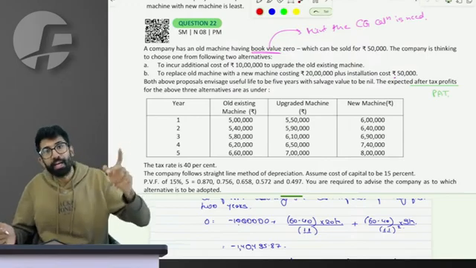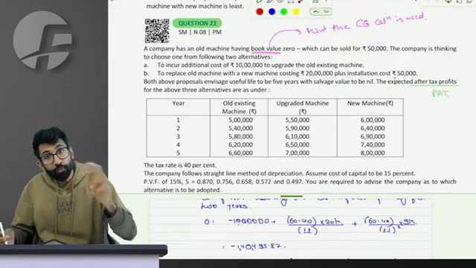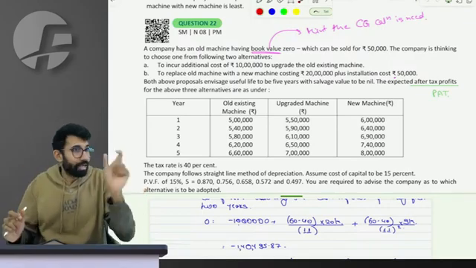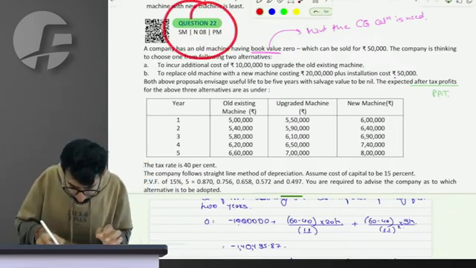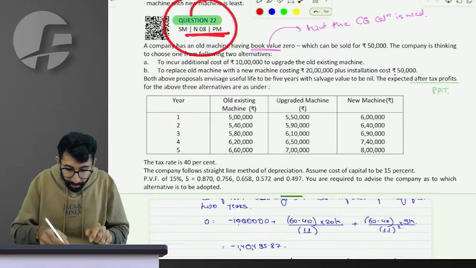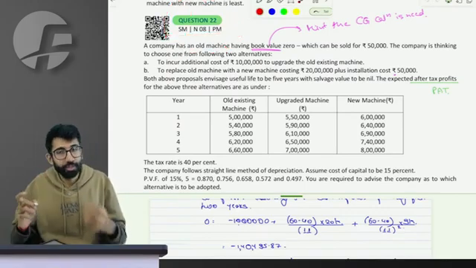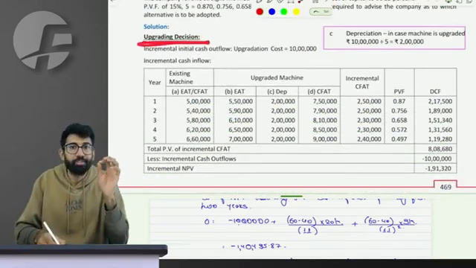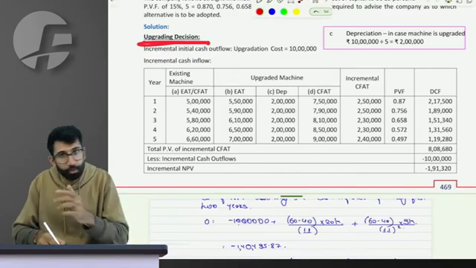For both of these scenarios, we calculate incremental NPV. And then we say which of the two scenarios is better as compared to existing upgrade or as compared to existing buy the new. That is how question number 22 is, right? The presentation by the study material of this particular question is really ambiguous. It's not simplified. We have simplified the solution. Answer will match 100%. Absolutely no doubt. And marks will also be secured, no doubt.